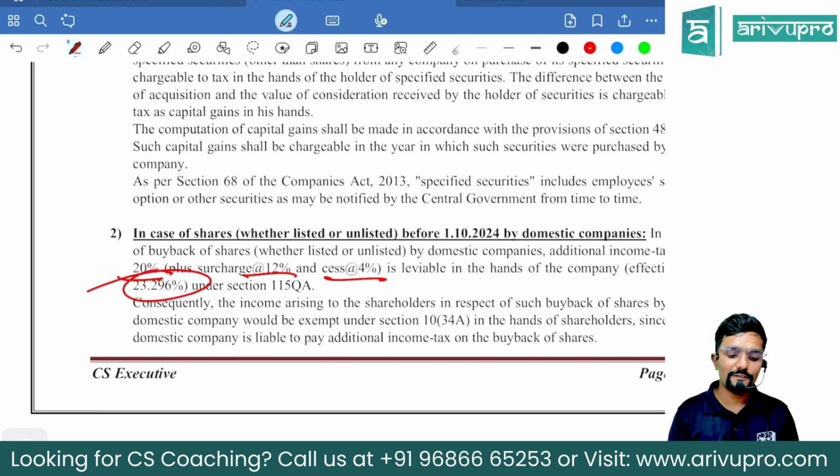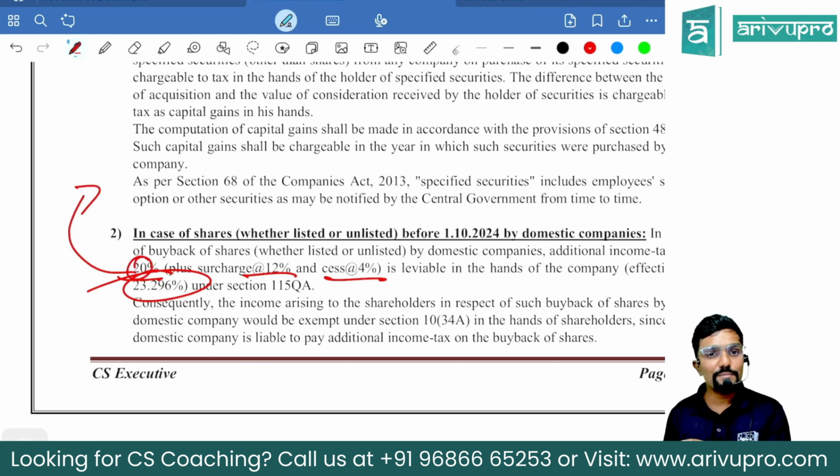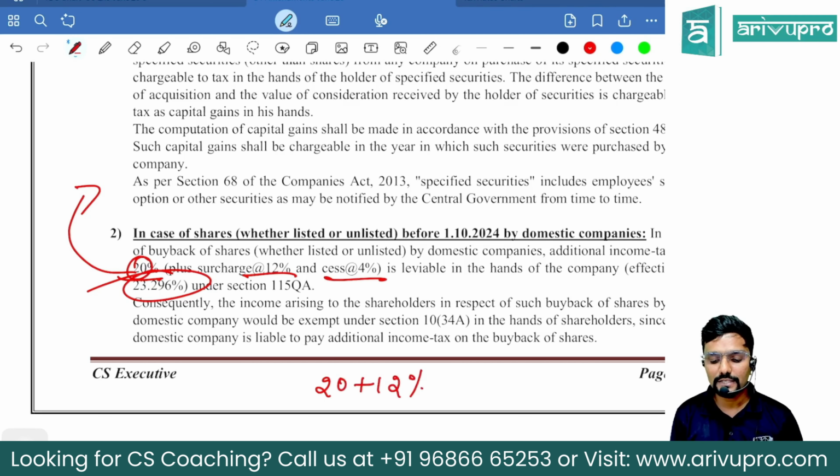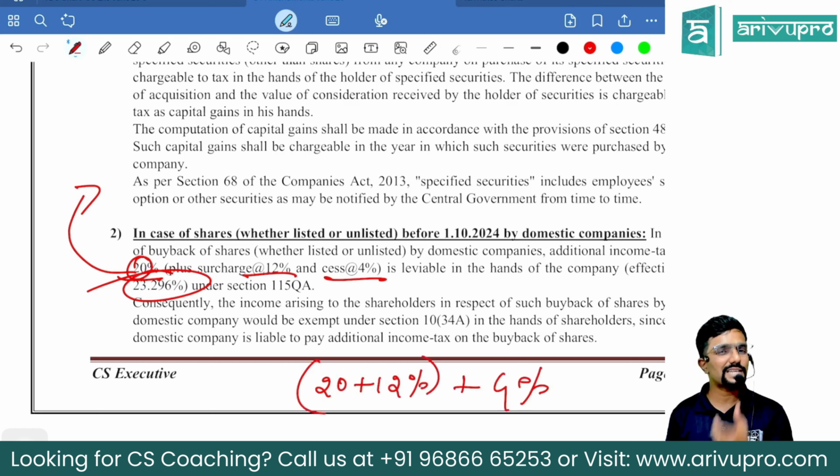Guys, please be careful. 20% is on the income, whereas 12% and 4% are on the tax amount. So it should be 20 plus 12%, and whatever you get here, plus 4%. So surcharge is always on gross tax, not on income. The 4% cess is always on gross tax plus surcharge.